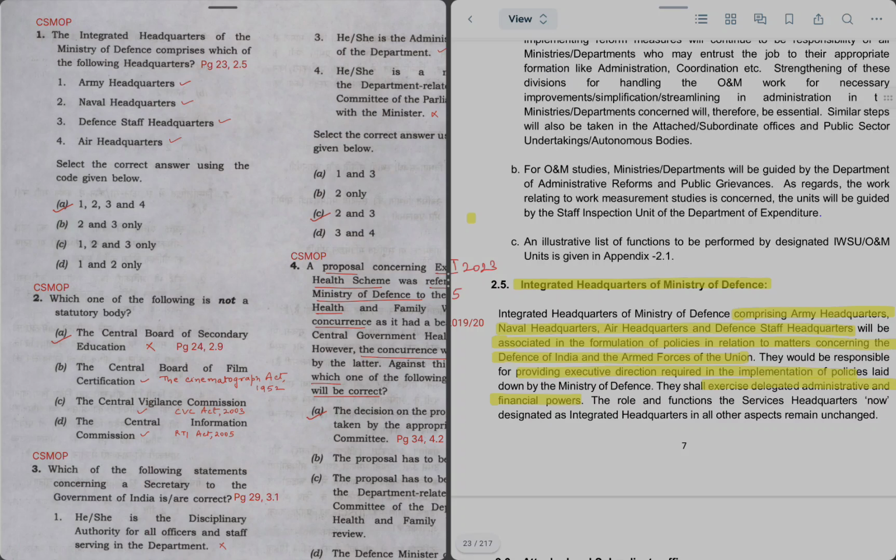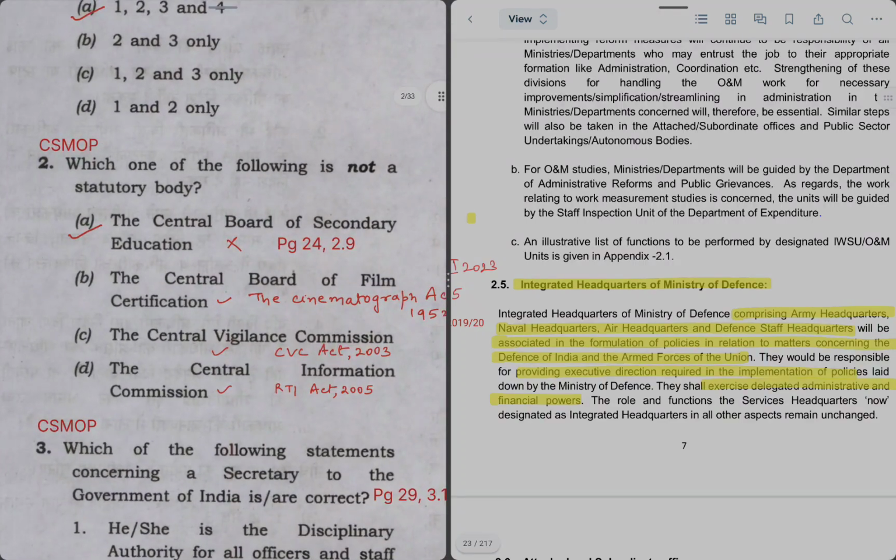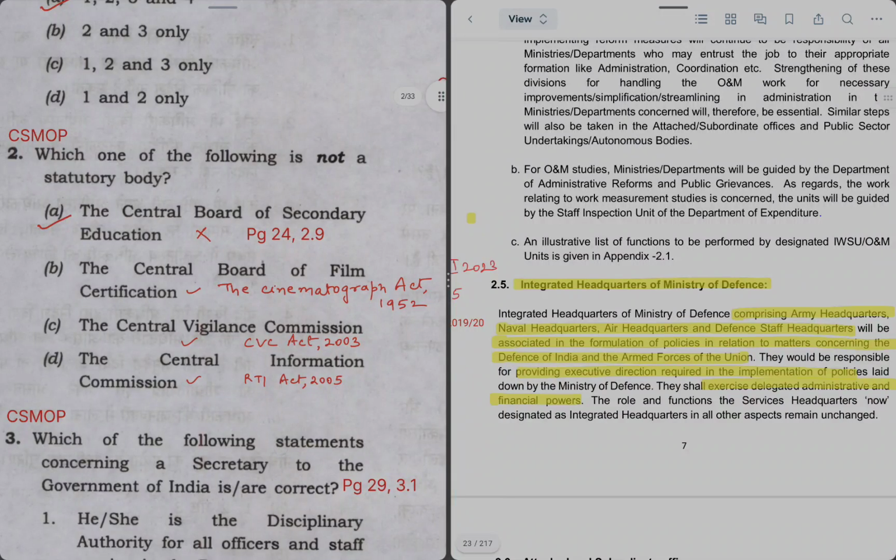Next question is, which of the following is not a statutory body? So let's try to solve this question without referring to MOP. Clearly the last two statements, Central Vigilance Commission, we know it was set up through a statutory act, which is the CVC Act of 2003, and option D, Central Information Commission, was set up under the mandate of the RTI Act. Now the tricky ones are statement 2 and statement 1. Statement 1, Central Board of Secondary Education, is not a statutory body.